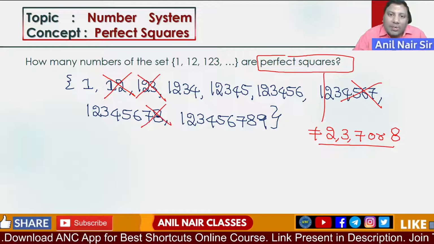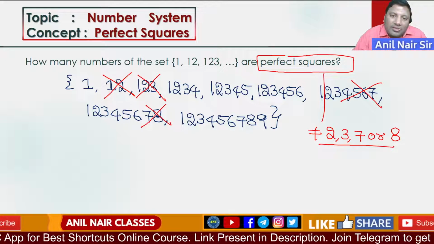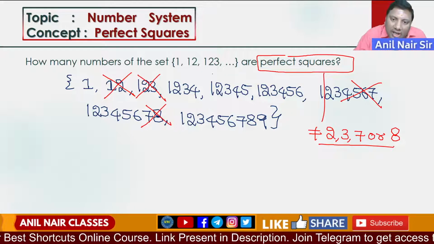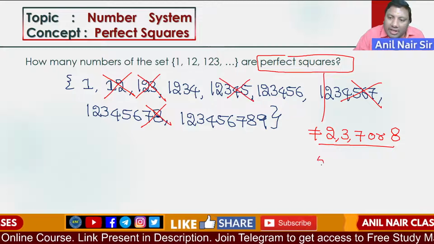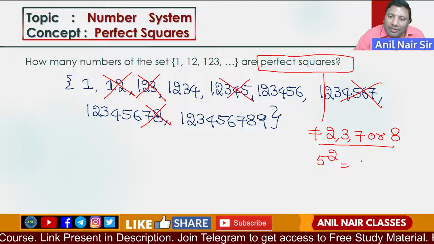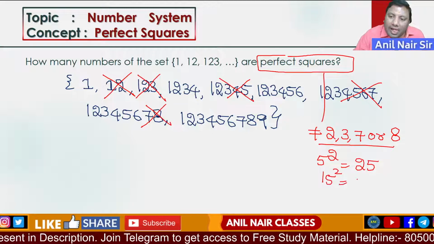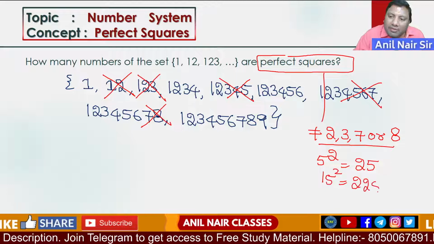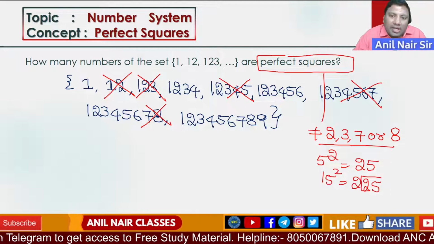So a few numbers are eliminated because of this property. Any perfect square ending with 5 has tens place always 2. 5 squared is 25, 15 squared is 225. So this number is eliminated.